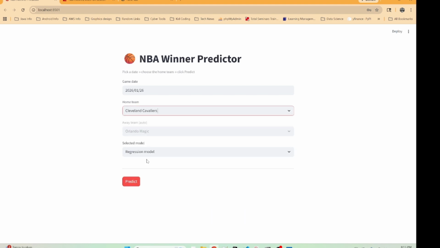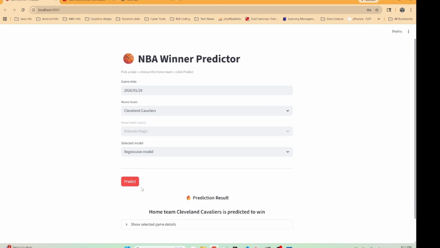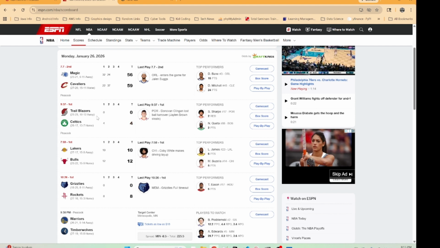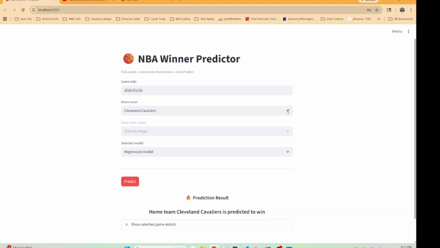The Cavs, who are they playing? They're playing against Orlando. Ooh, I would pick the Cavs. Orlando's not doing too well this year. Let's see what the model thinks. The model's picking Cleveland as well. Did this game end already? Oh, the Cavs are up by 3, and it's at home for the Cavs. Yeah, I would pick the Cavs as well. Let's go on to the next one.